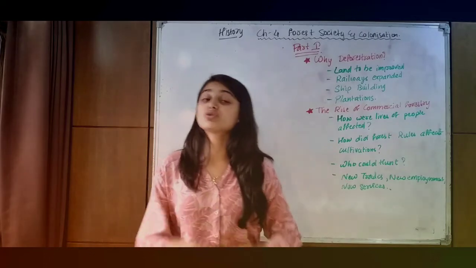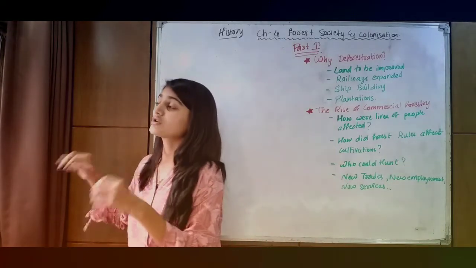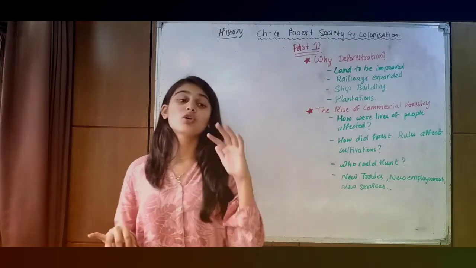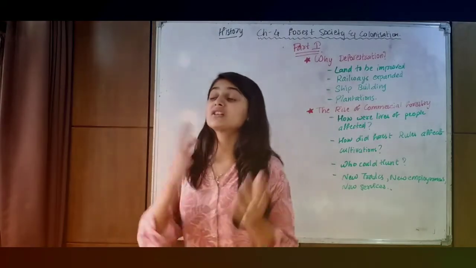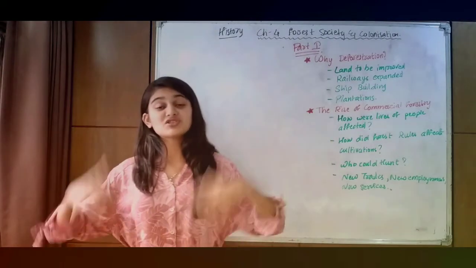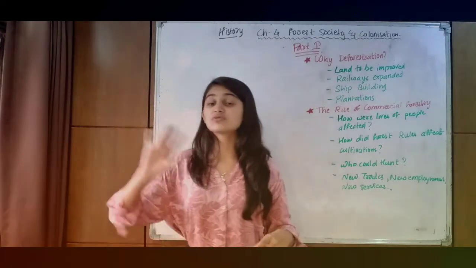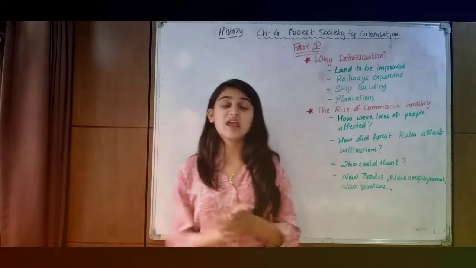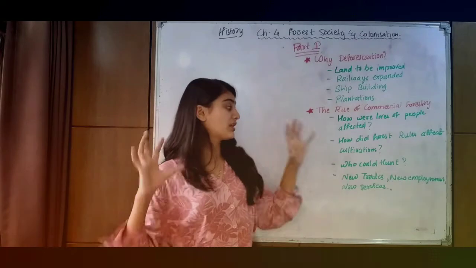In reserved forest, no one was allowed. In protected forest, the forest was being protected by the people who were living in it, so they were in the form of workers. And the village forests were those forests where villages were actually set up, because those villagers would be working for the Britishers for chopping wood and doing those tasks. So this was how the life of people was affected.